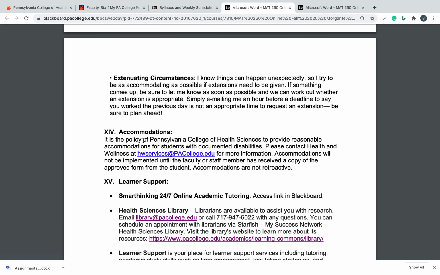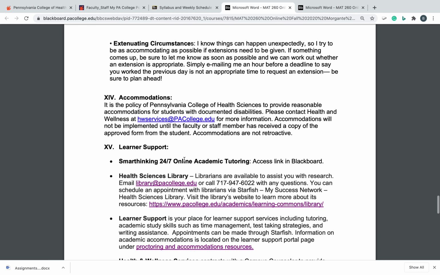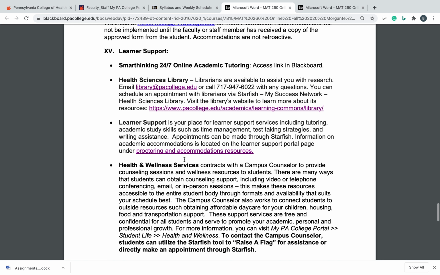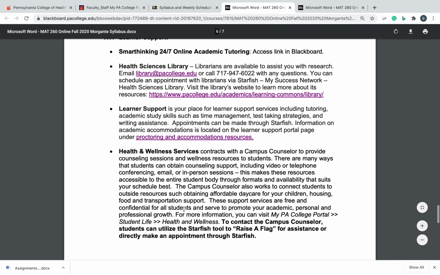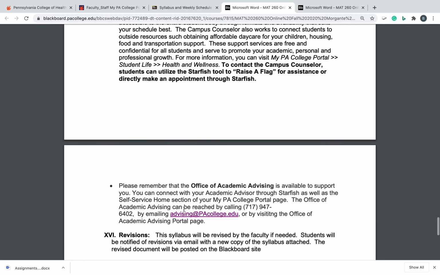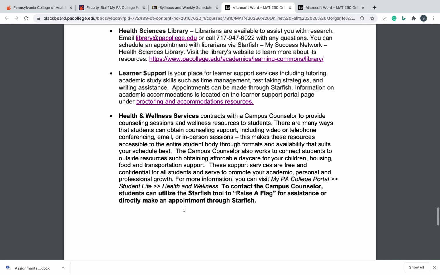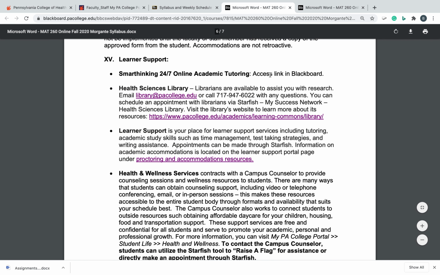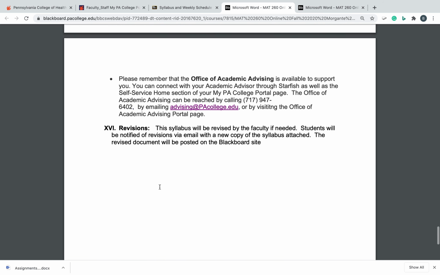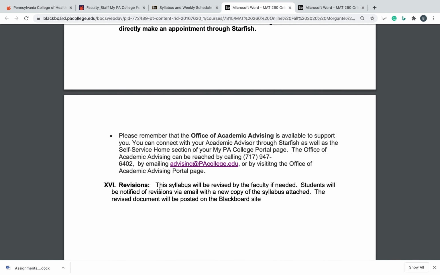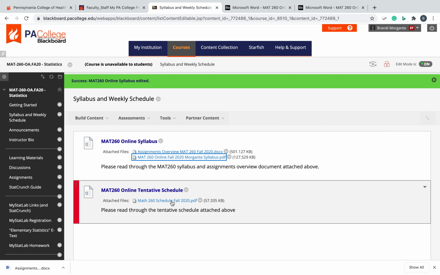Accommodations, if you have accommodations, make sure you contact the health and wellness. And for learner support, again, there's tutoring. You can go to the health sciences library, learner support, health and wellness services, all are available to you. So those are all additional tutoring services that you can get 24/7 if you need additional help. And that's the syllabus. So now I'm going to go into the weekly schedule.